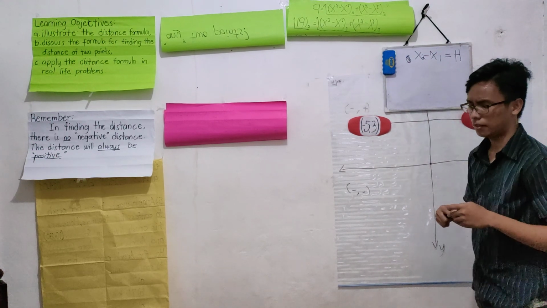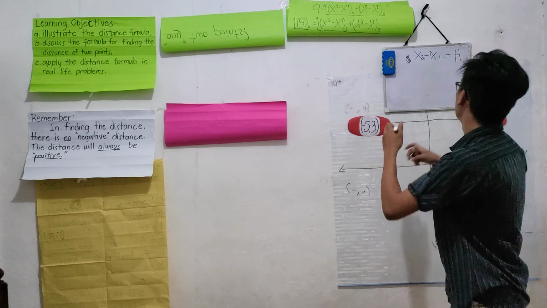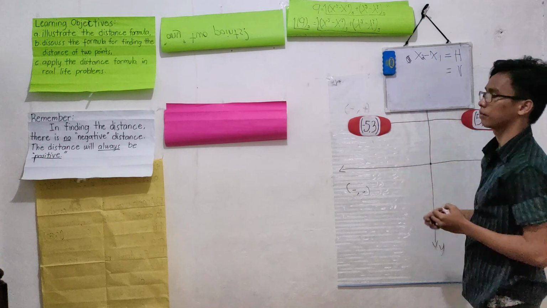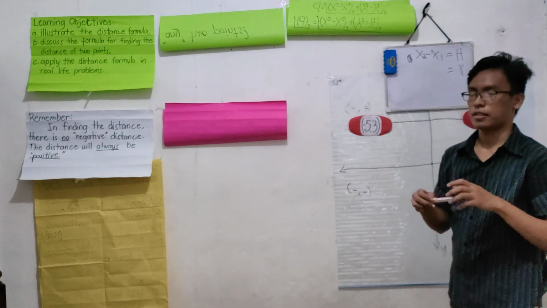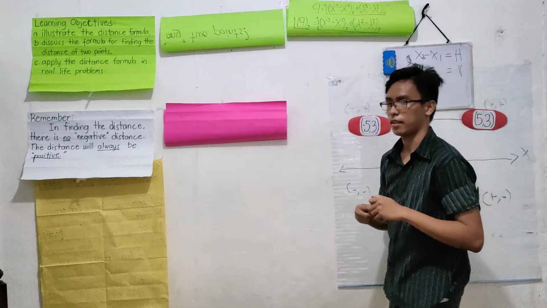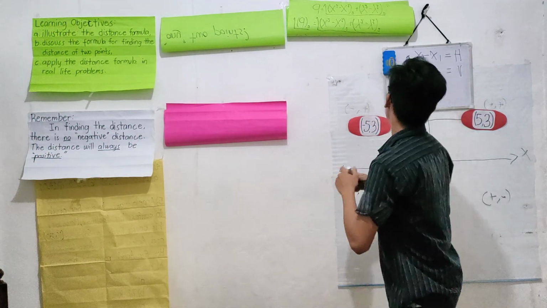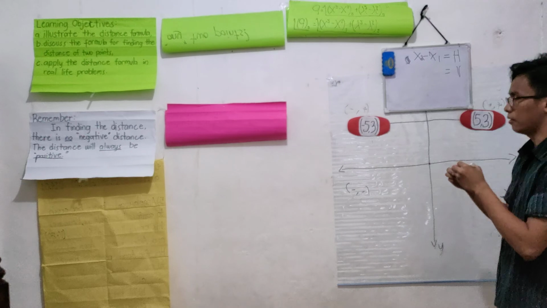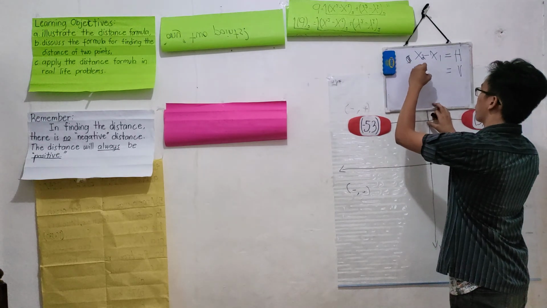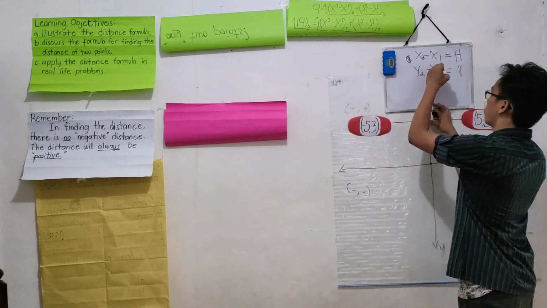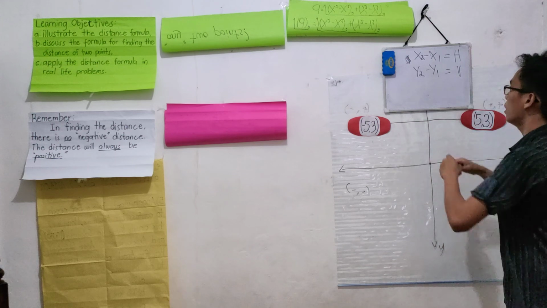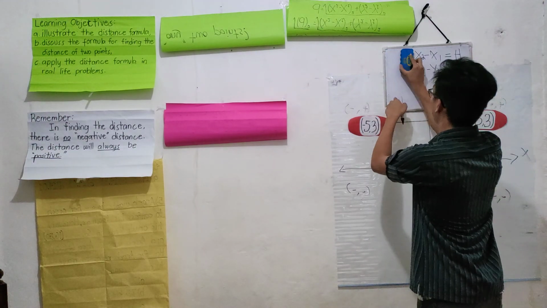Then what if the line formed is vertical? What will be the equation? Yes, Miss Roxanne. Very good. We will use the difference of the y values, y sub 2 minus y sub 1. Remember this formula, guys, class. Okay.